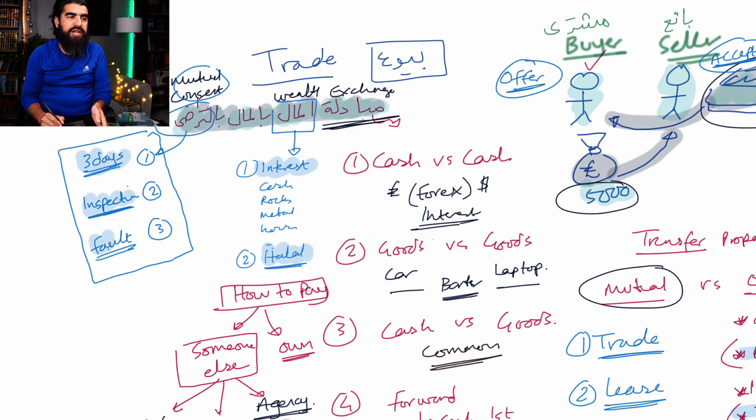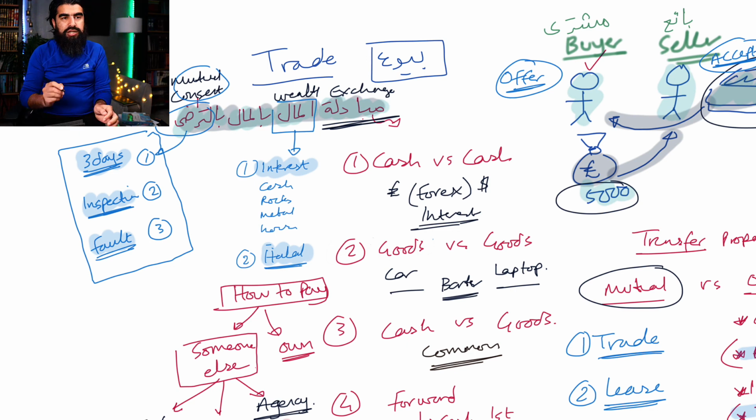So 3 days inspection, 3 days testing, inspection, and faults. Otherwise, you can't give the cash, take the car, and then come back to him and say, no, I want my cash back, or I want my car back. You can't do that at all. This is impermissible, right? Because this is breaking the rules of trade.